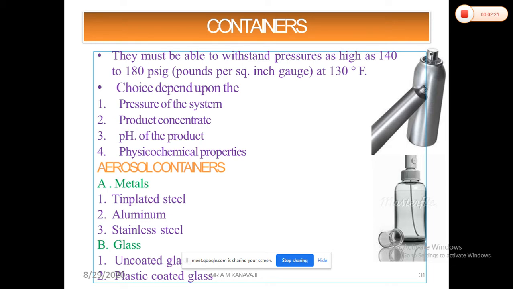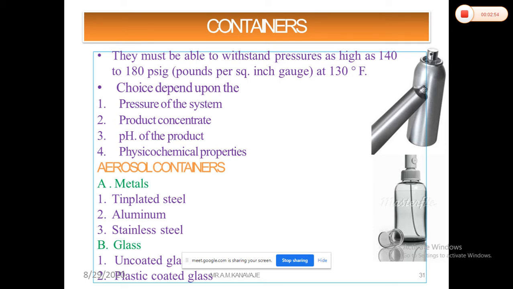So the pressure plays an important role while selecting the containers, because during the evaluations the containers are examined for their defects in linings, and if any metals are used, their conductivity is also measured. So the pressure plays an important role for the selection of the system. Along with that, the product concentrate also. In a product concentrate, the reactivity is what you have to consider here.